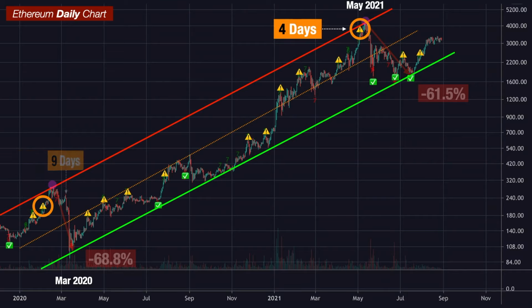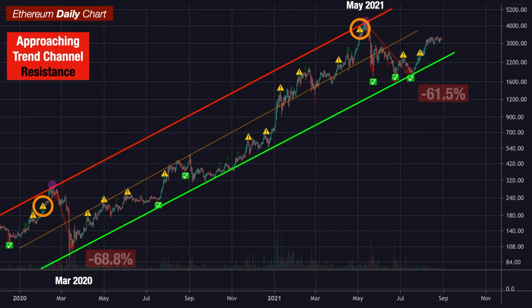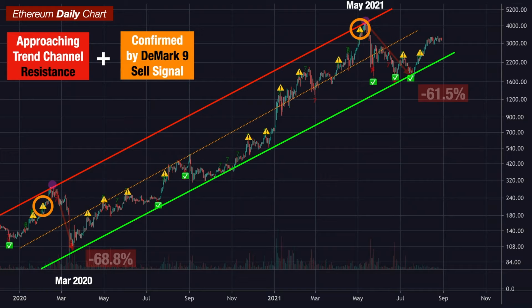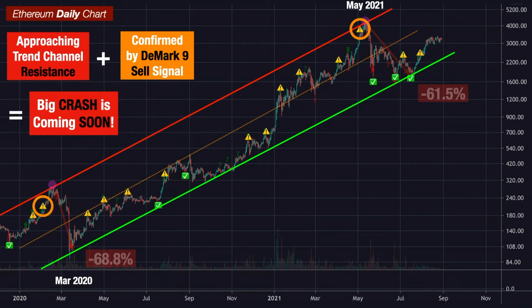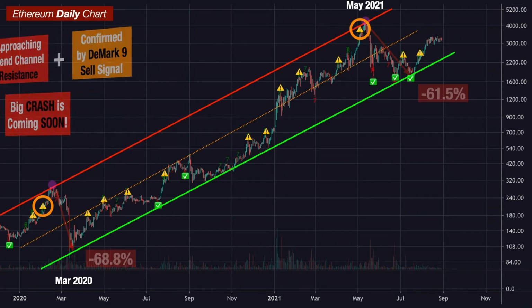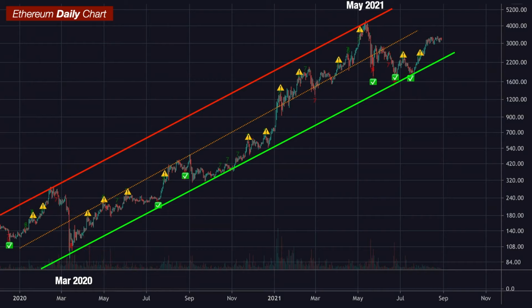So what this tells us is that on the daily chart, if Ethereum is approaching the upper resistance line of this trend channel and confirmed by a DMARC9 sell signal that is very close to this resistance line, that should be a major warning signal for all of us, because that indicates a major sell-off could be on the way very soon.